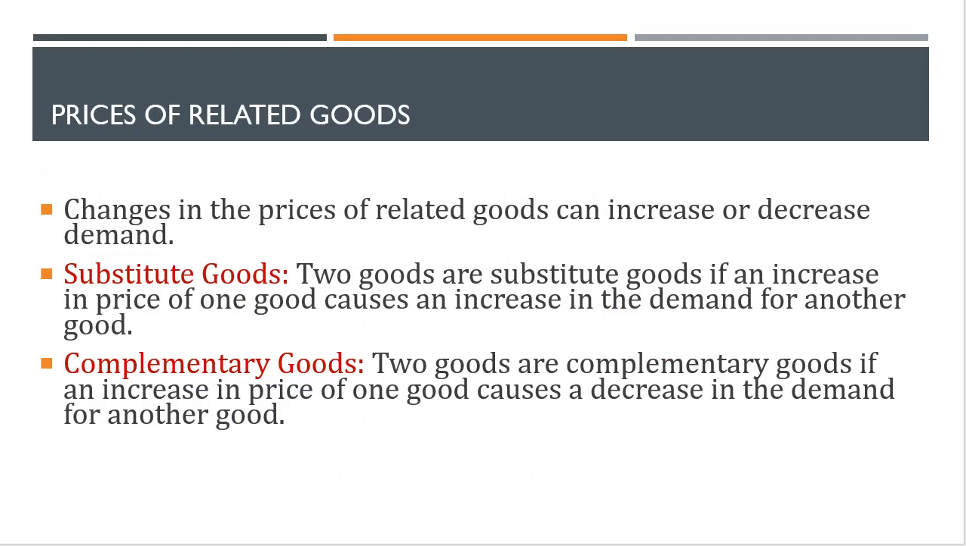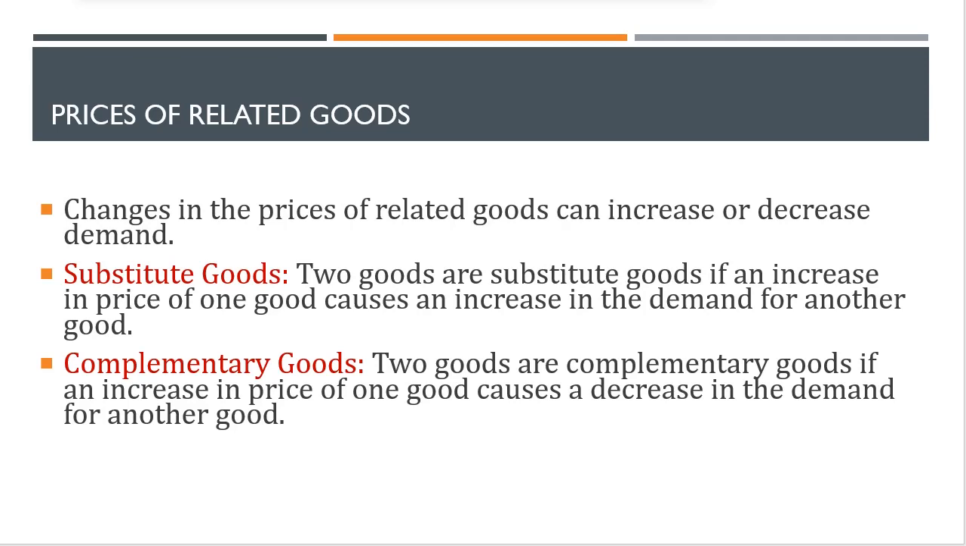Now let's discuss the prices of related goods. When there are any changes in the prices of related goods, that might either increase or decrease the demand. Again, these changes in demand are associated with the type of the good we are discussing. If the two goods are substitute goods, then an increase in the price of one good should lead to an increase in demand for the other good.